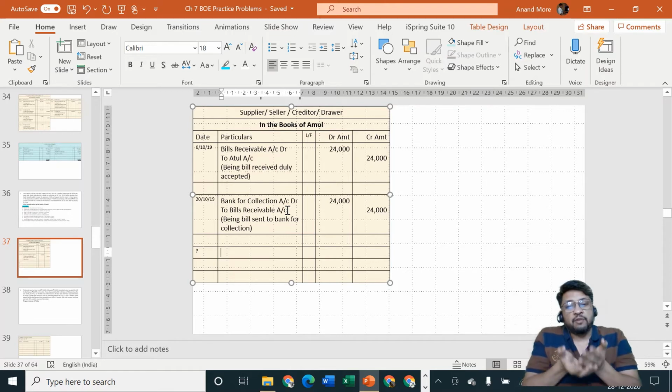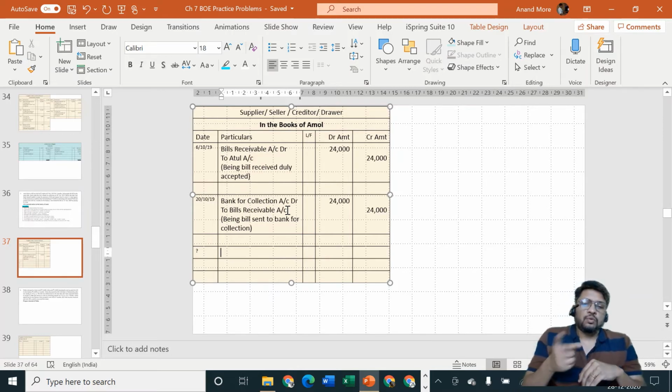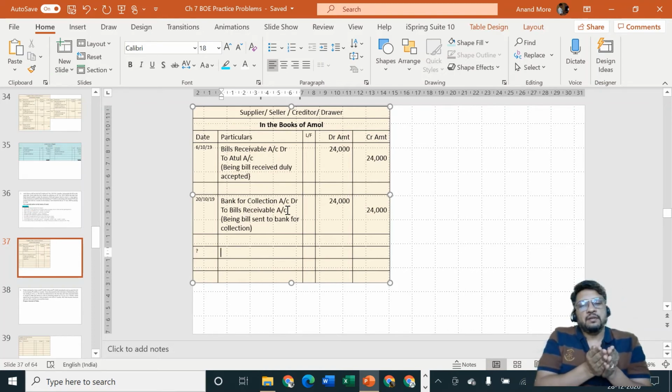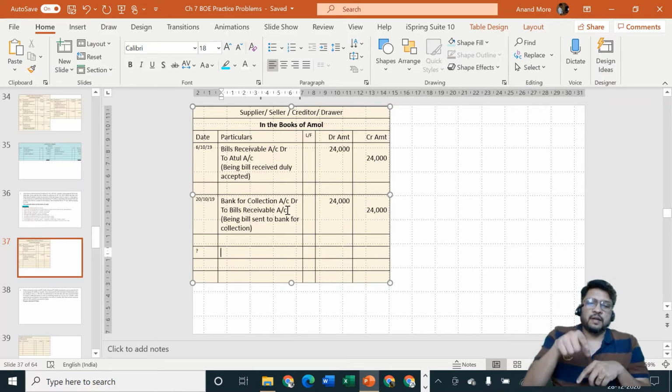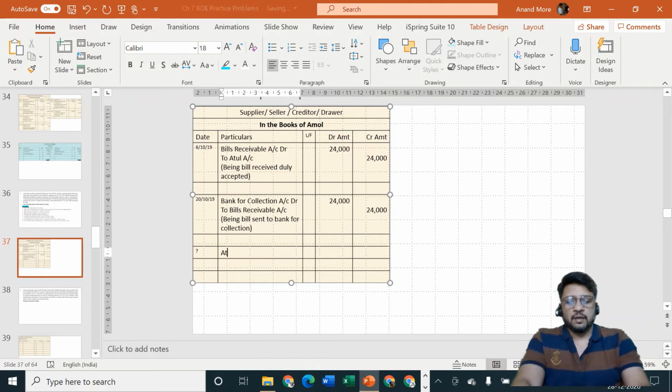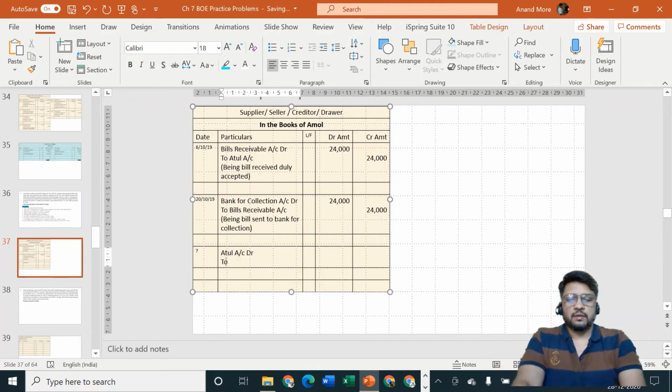But there is a bank for collection account debit. There is an asset called bank for collection account. This asset is useless now, and Atul, who was earlier considered by me as a person who has settled his account, is actually yet to settle his account. So Atul is my debtor and the bank for collection asset is useless. Entry will be Atul account debit to bank for collection account.